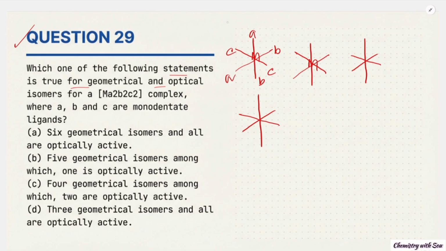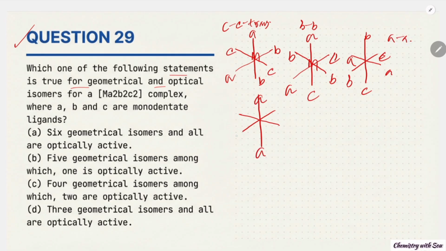Here CC are trans, and similarly if we take the next arrangement, then BB are trans. Similarly, this is BC, this is BC, and A are trans. Okay, if we say all trans, A, B, B, C, C, this is all trans. And another geometrical isomer is possible.